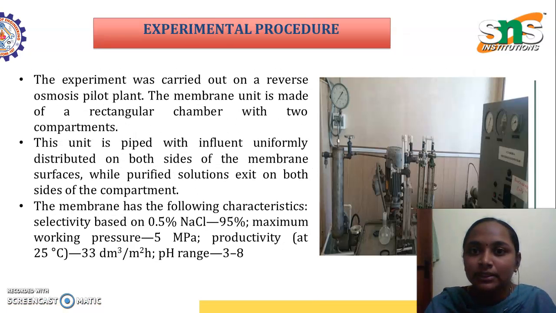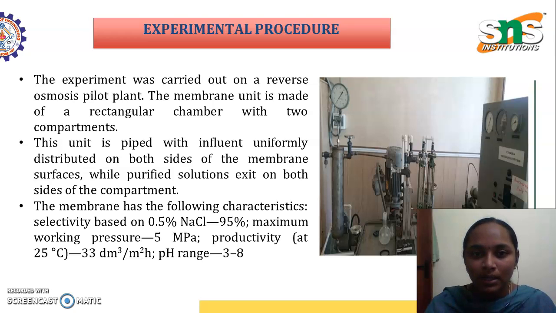Okay. Next is the experimental procedure. This is a photograph of the process that has undergone reverse osmosis. The experiment was carried out on a reverse osmosis pilot plant, and the membrane unit is made of a rectangular chamber with two compartments.